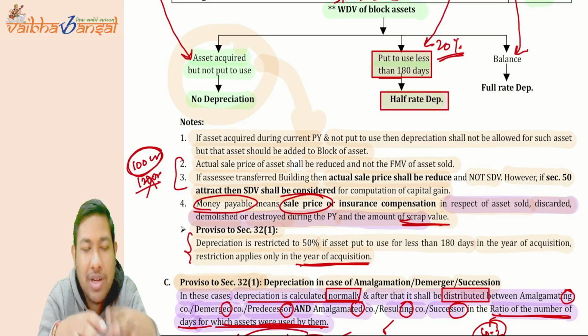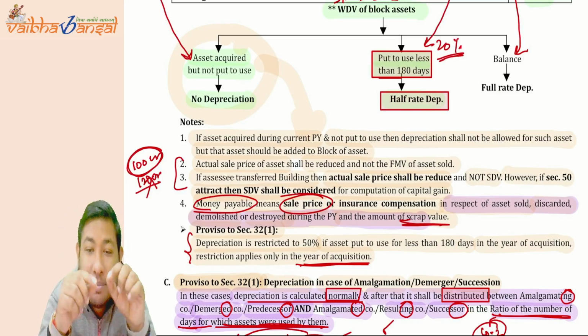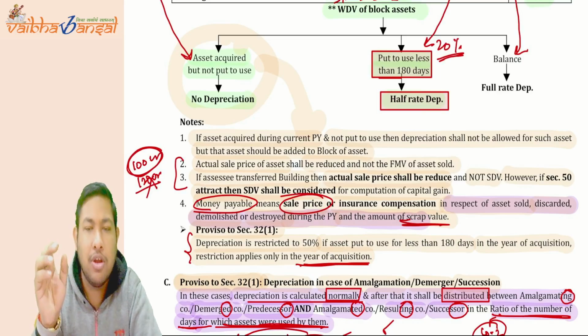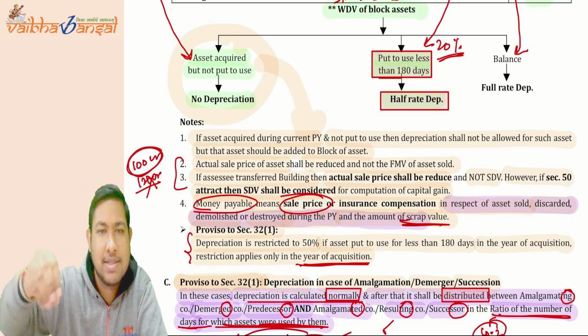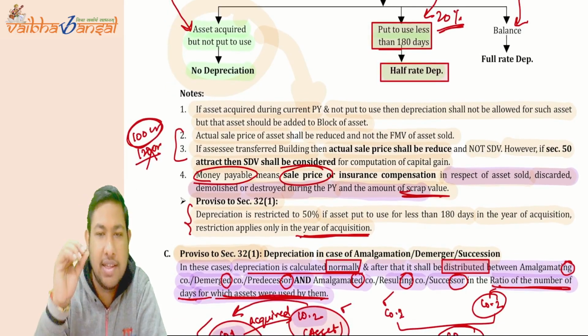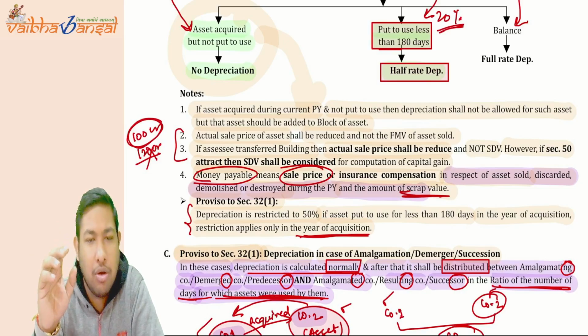Okay. In respect of what? Assets sold, discarded, demolished, destroyed in the previous year, and also the amount of scrap value. If you sold the asset as scrap, then whatever the scrap value is, you have to take that.